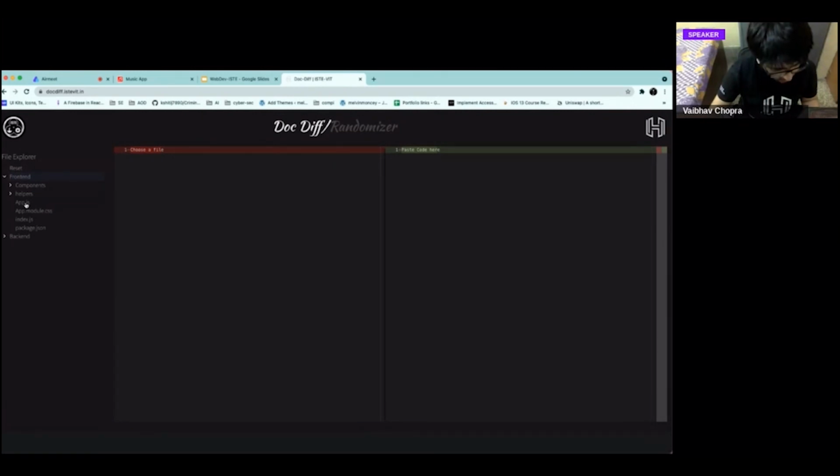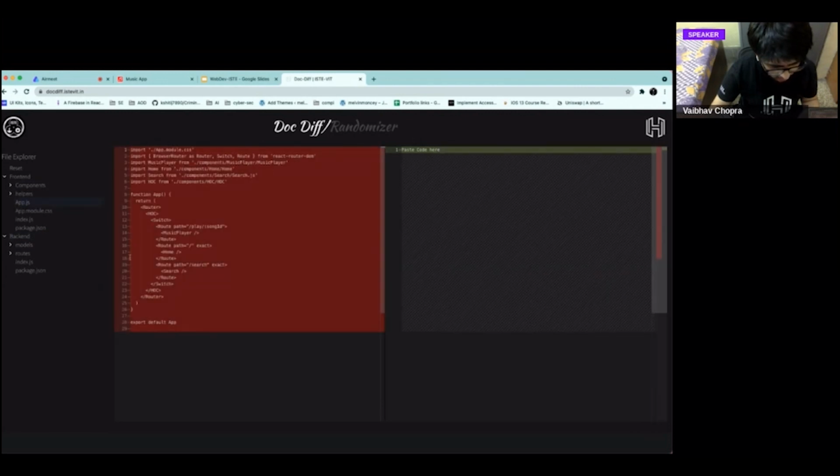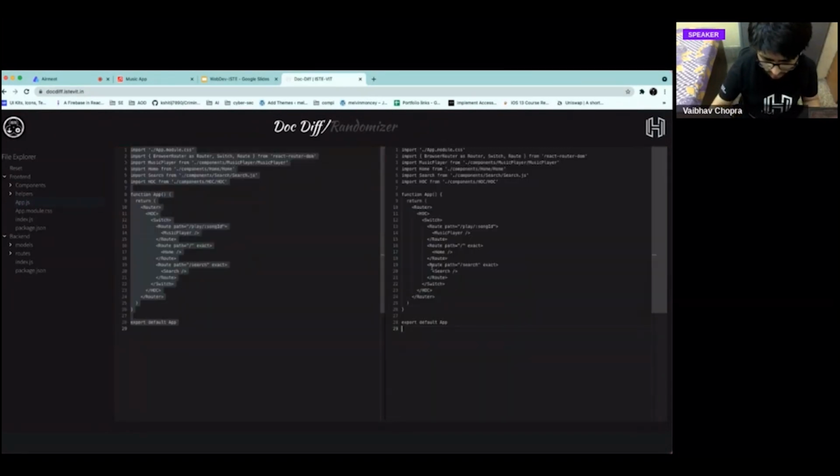if they're having a problem. So what you can do is, I have uploaded all the finished code of both the front end and the back end in this docdiff app. And let's say I'm working on the front end, I'm working on the app.js file. You can see the whole complete code on the left. And let's say you wrote some code, but it's not exactly matching. You can paste it here and see.